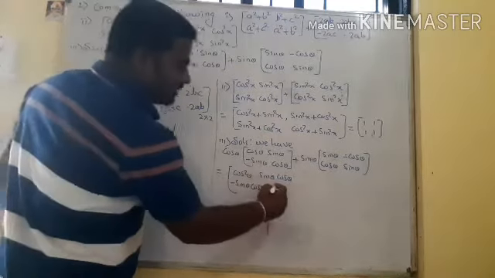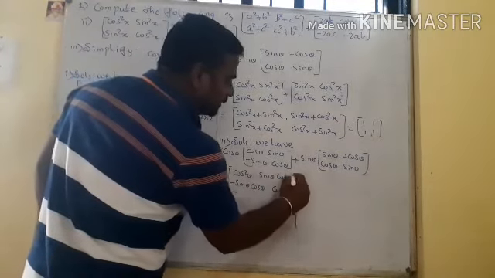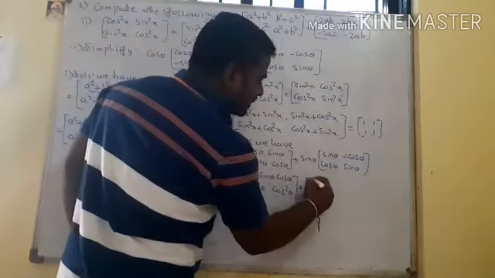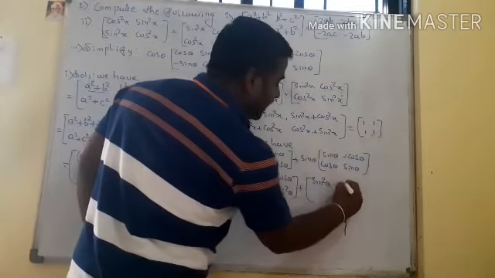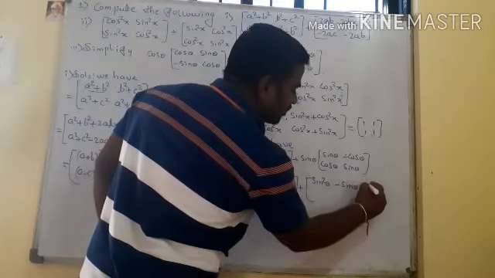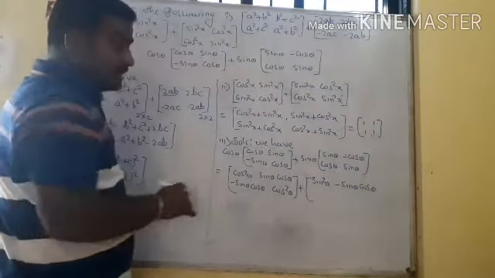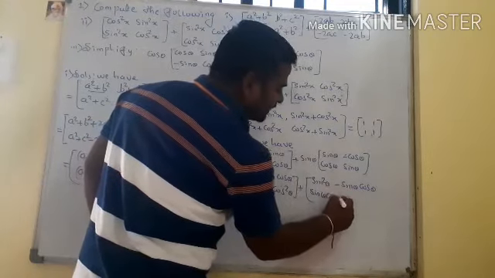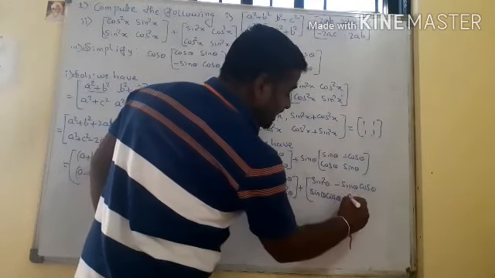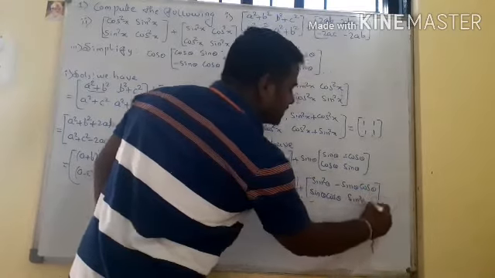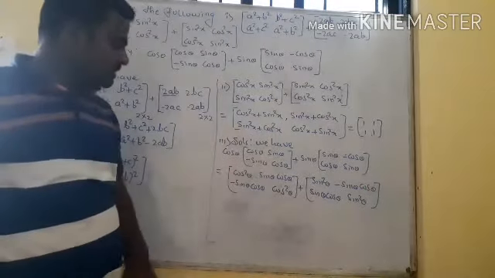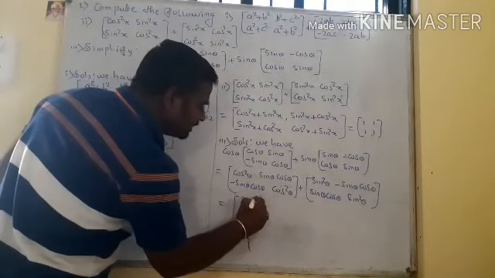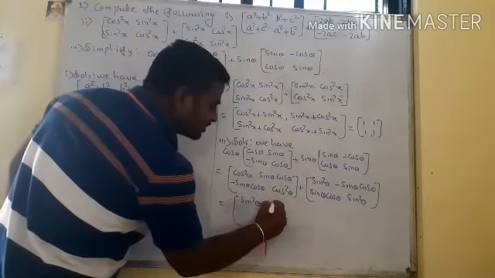Second one, cos square theta, plus multiplying the same terms, sin square theta, minus sin theta cos theta, sin theta cos theta, sin square theta. This is the multiplication of the terms. Next you are going to add them: sin square theta plus cos square theta.